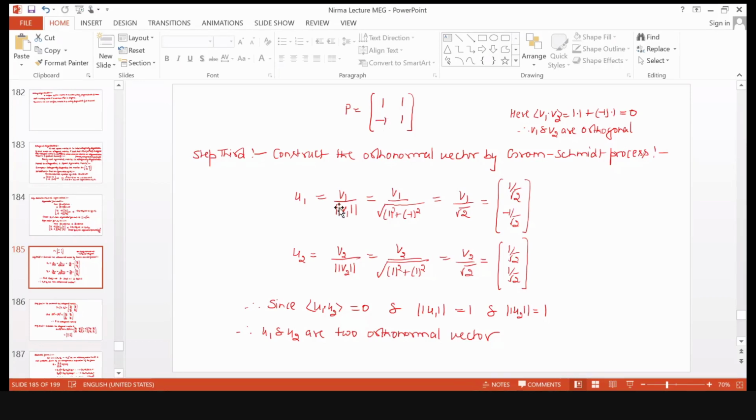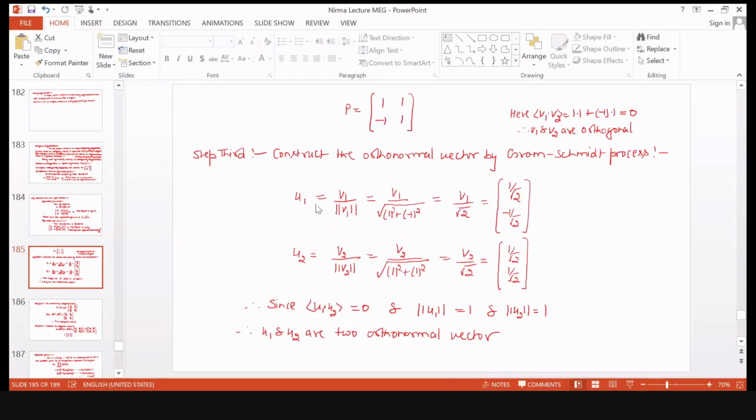Now to normalize b1, divide b1 by its norm, by its magnitude. Then you will get a new vector, u1. So u1 is equal to b1 divided by norm of b1. The magnitude is under root 2, so b1 divided by under root 2 is 1 by under root 2 and minus 1 by under root 2. Similarly, corresponding to b2 you will get u2. u2 is equal to b2 divided by its norm, so it is equal to this new vector.